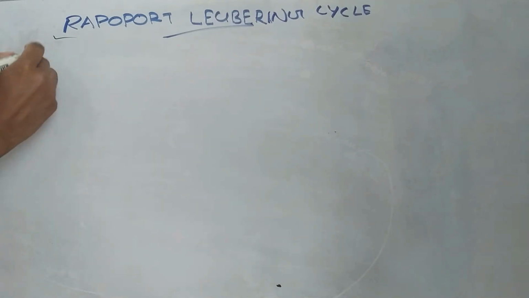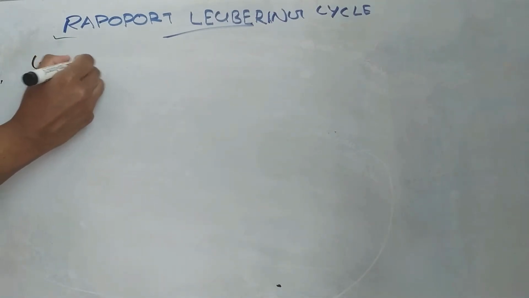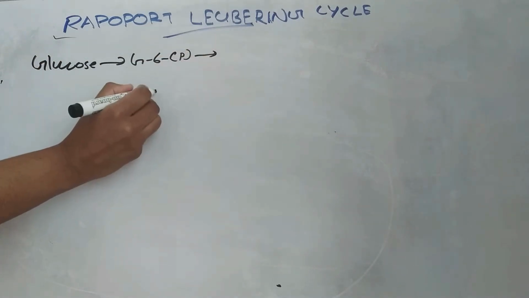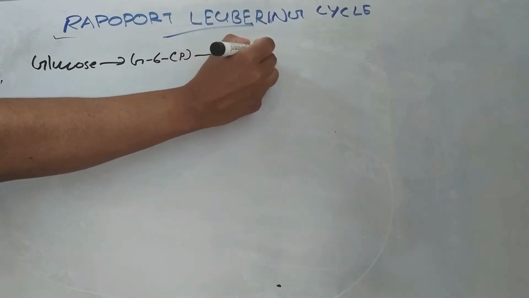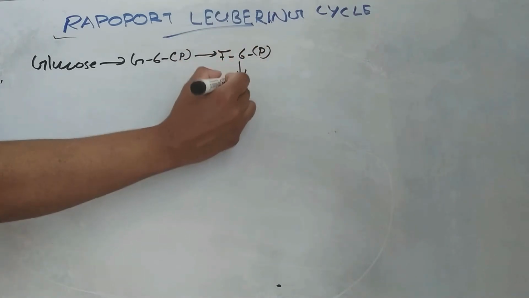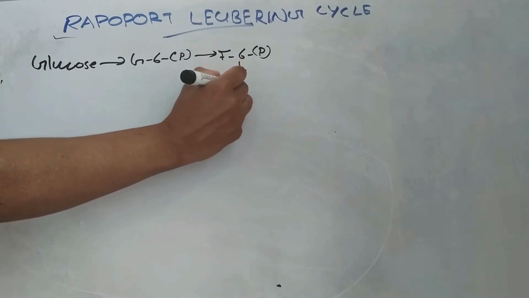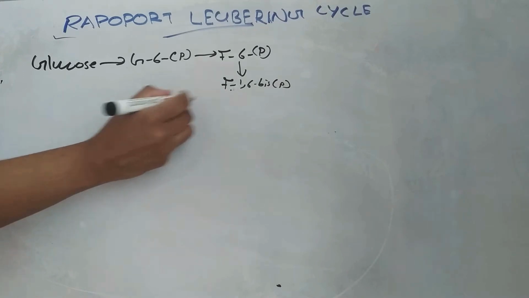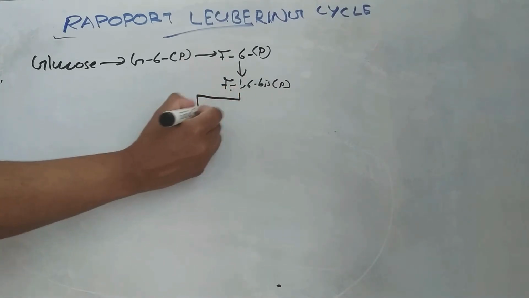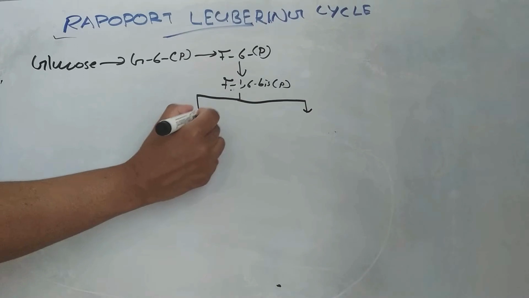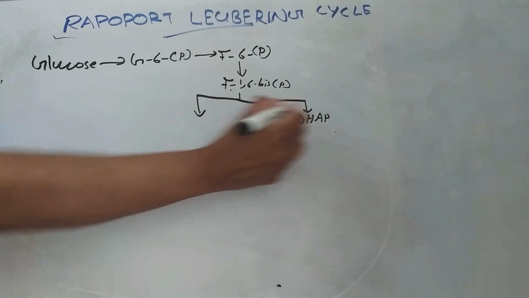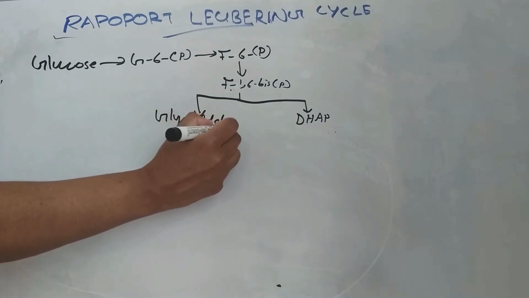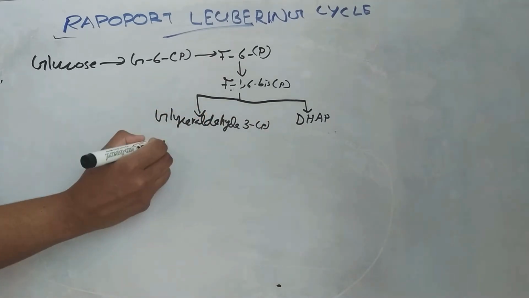In glycolysis, glucose is first converted to glucose 6-phosphate, then to fructose 6-phosphate. Then fructose 6-phosphate forms fructose 1,6-bisphosphate. Then this fructose 1,6-bisphosphate forms dihydroxyacetone phosphate and glyceraldehyde 3-phosphate.